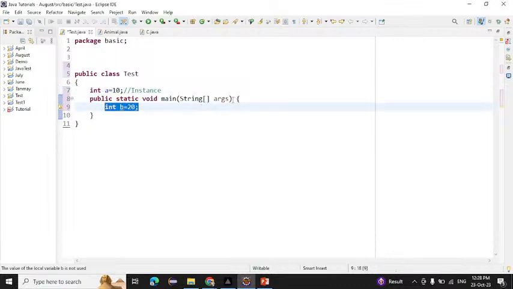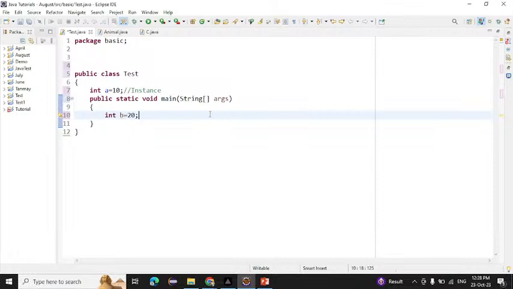Why is this called a local variable? This other one, b, is present only in a specific method. We have declared it inside the method. That's why we are calling this a local variable, right?